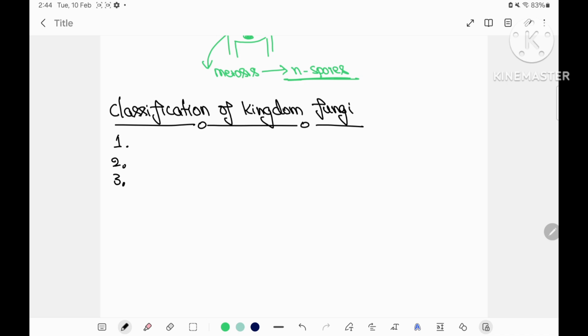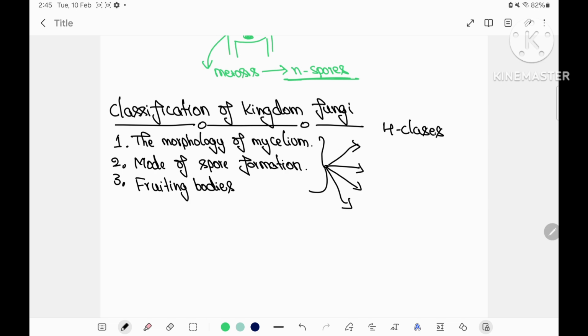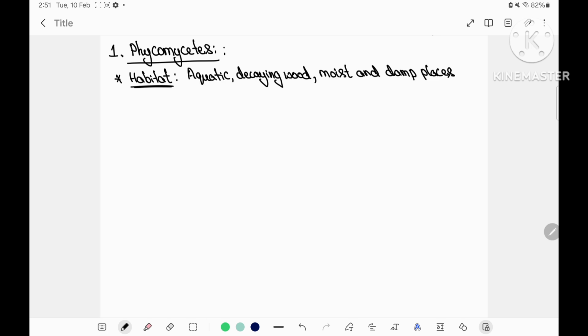The classification of fungi is based on three criteria: the morphology of mycelium, mode of spore formation, and fruiting bodies. Based on that, fungi are classified into 4 classes: Phycomycetes, Ascomycetes, Basidiomycetes, and Deuteromycetes. Let us discuss them in detail.